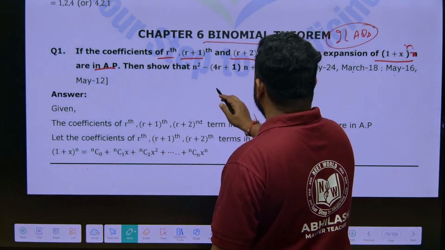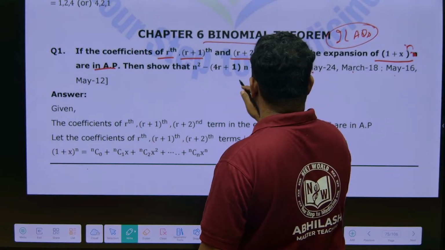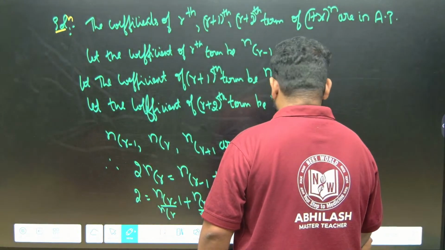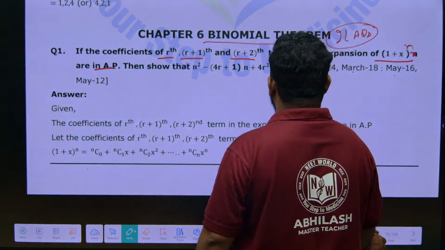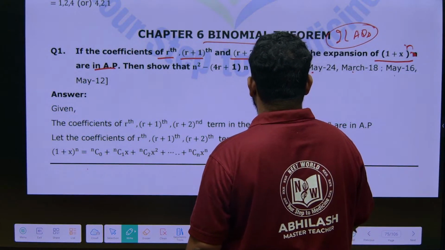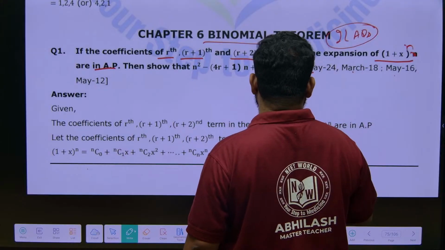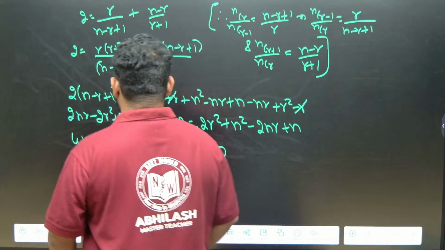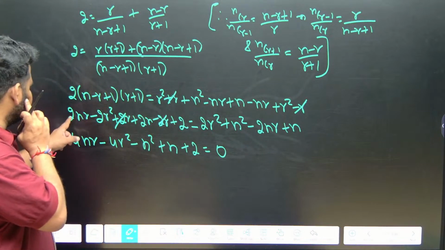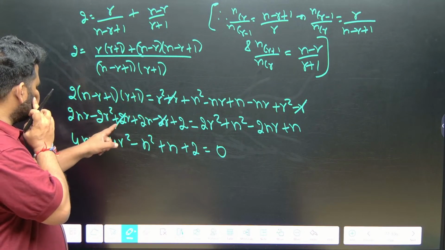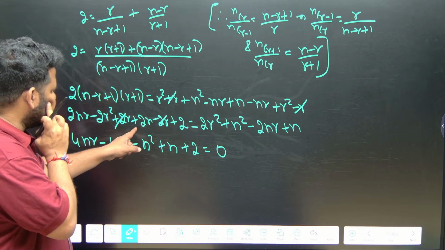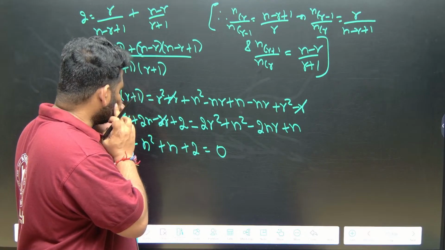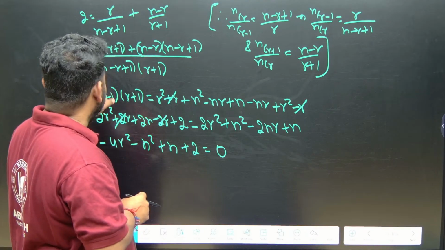We have to prove n square minus 4r plus 1 into n, plus 4r square minus 2. So we have to see for n. Here 2n is there. What about here? Here n is there. We have to look for one more n.